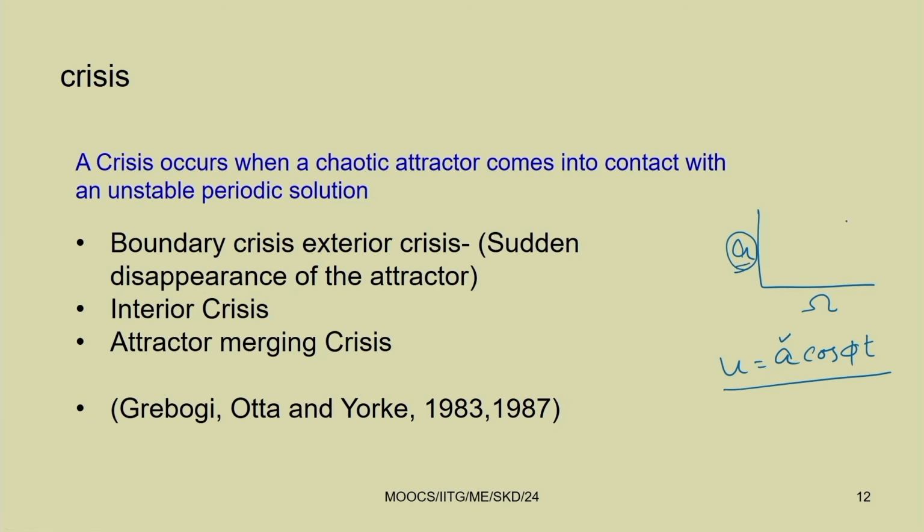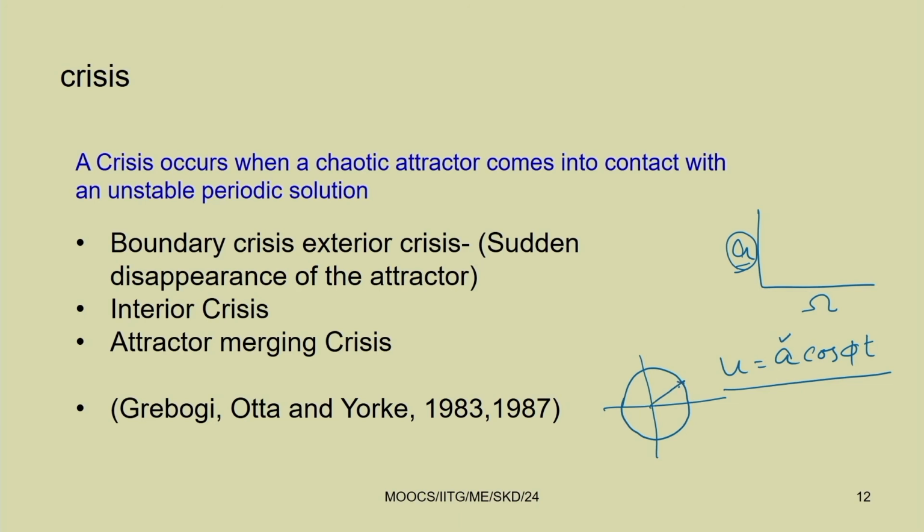Out of all these responses that you have plotted, some of them may be periodic, some may be stable and some may be unstable. You are already familiar with unstable or stable periodic responses. By plotting the monodromy matrix, when you plot the monodromy matrix, it must be within the unit circle.